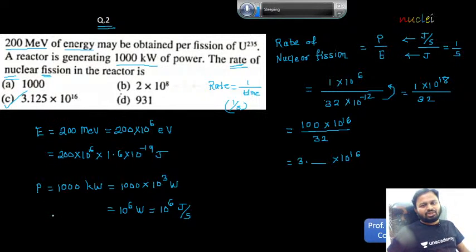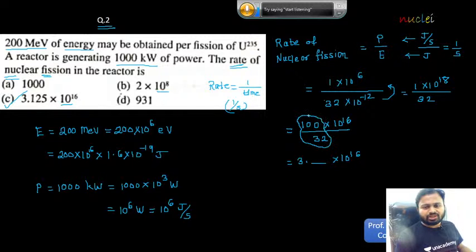Now there is only one option with 3 point something into 10 to the power of 16, and that is the answer, option C. You don't have to calculate exactly what the 3 point something will be. If there were 2 options with 3 point something into 10 to the power of -16, then exact division would be required. Otherwise there is no requirement. Just analyze this. Whenever options have some power of 10 given, first adjust that power here, and then look at the remaining values. What is the remaining fraction? 100 over 32. If it were 30, it would have been 3 point something. But 32 is there, still it will be 3 point something into 10 to the power of 16 and hence option C will be correct. Students, I hope you are clear with the way of calculating.